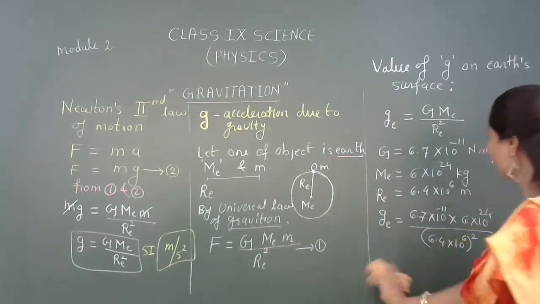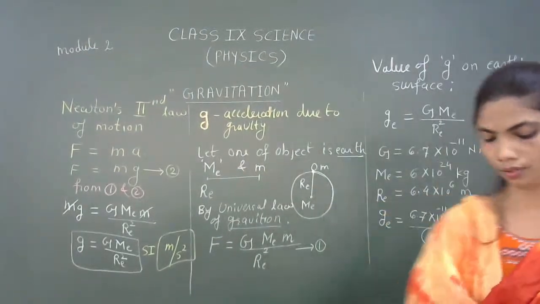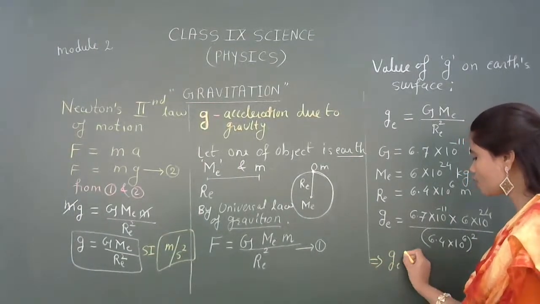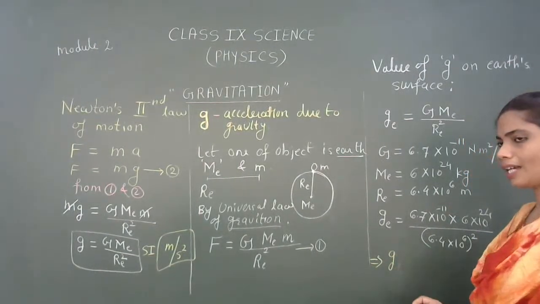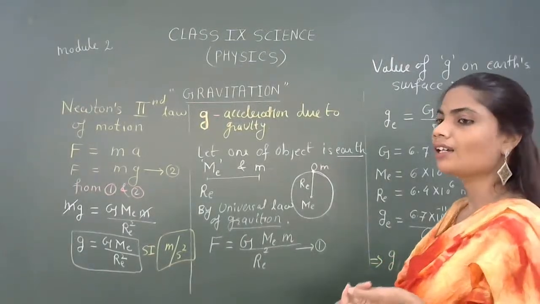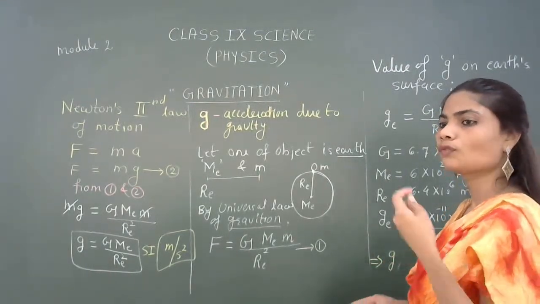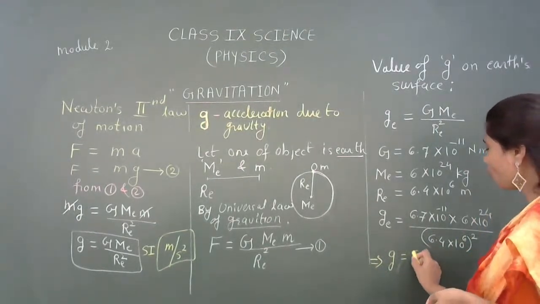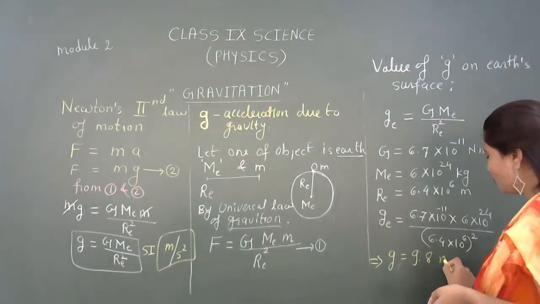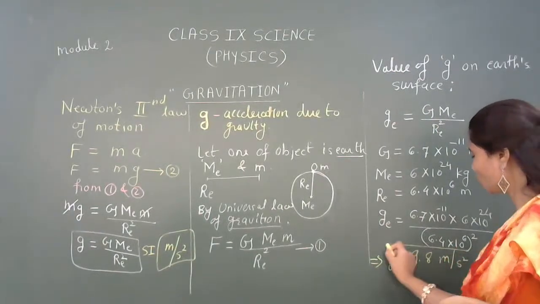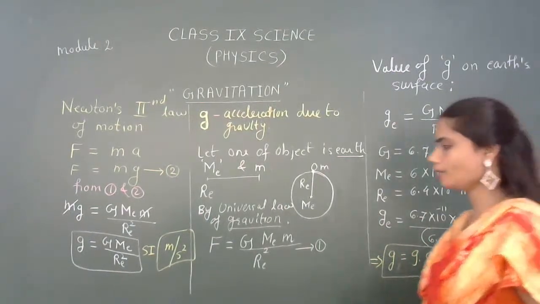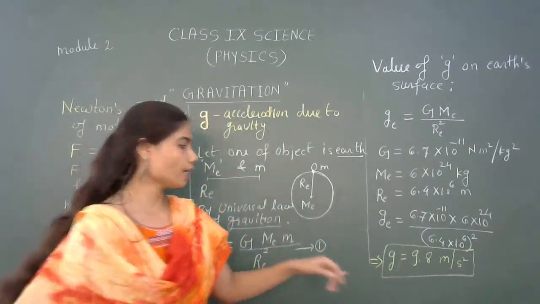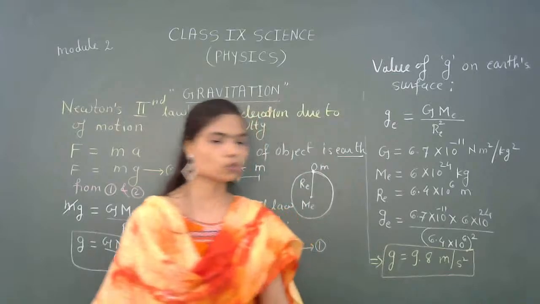Okay. Now, what will be the value for this? We will get the g, small g. You need not write e, but I am just explaining because we can even find the acceleration due to gravity for moon. Okay. So small g is equivalent to 9.8 meter per second square. Okay. Small g will have the value of 9.8 meter per second square.